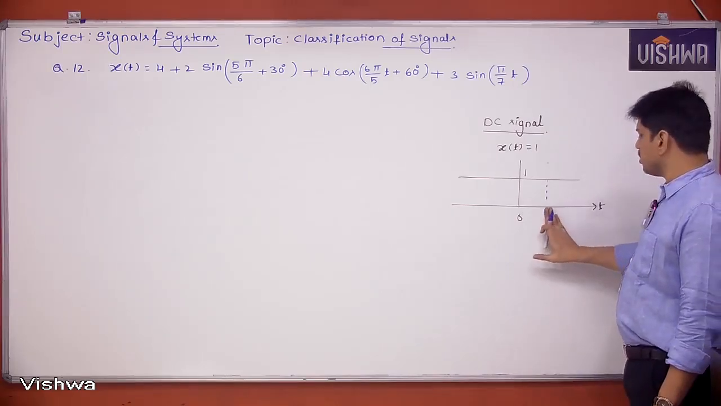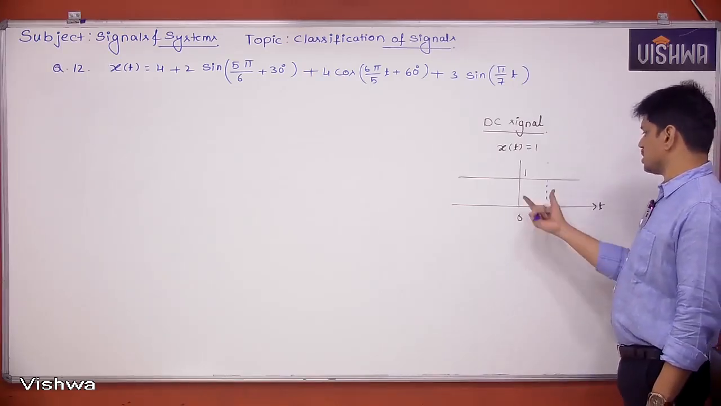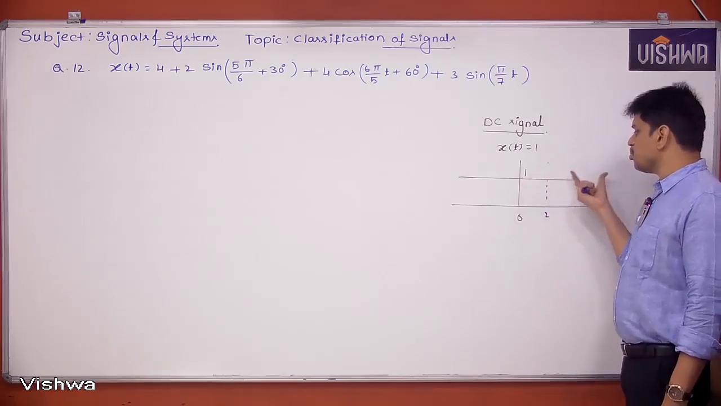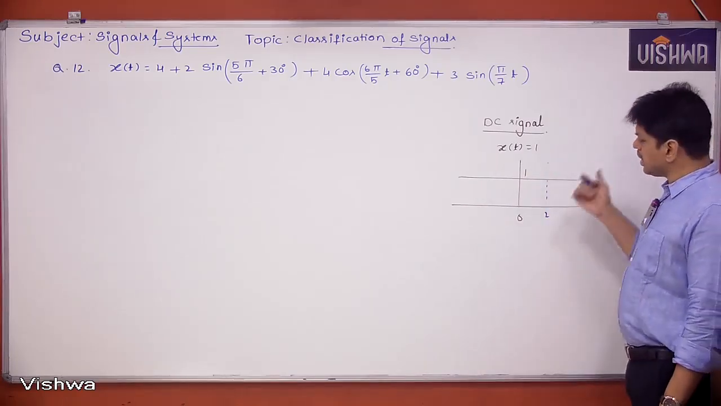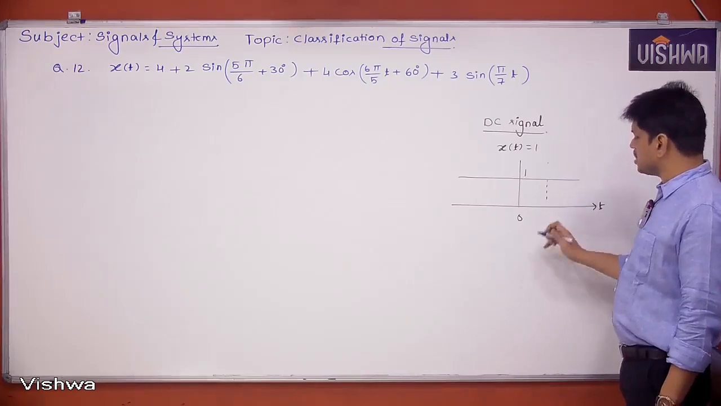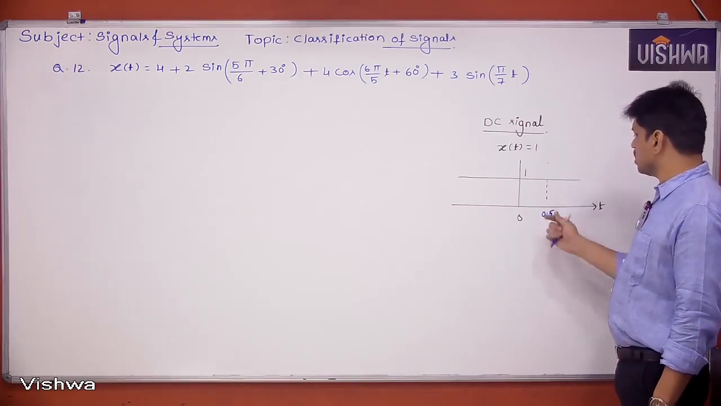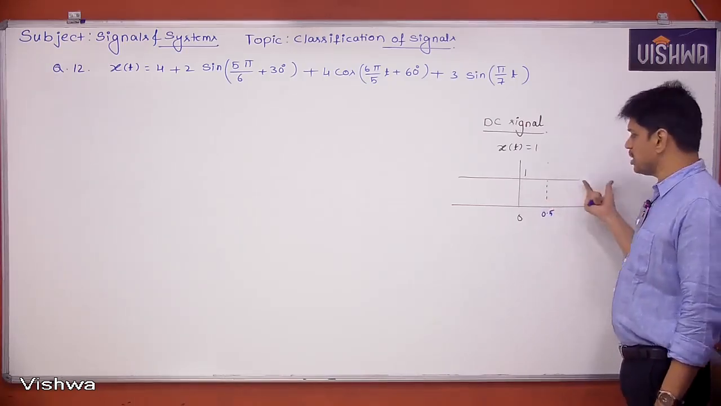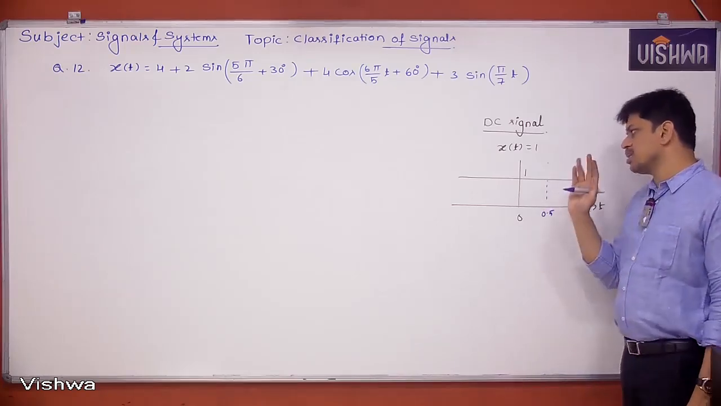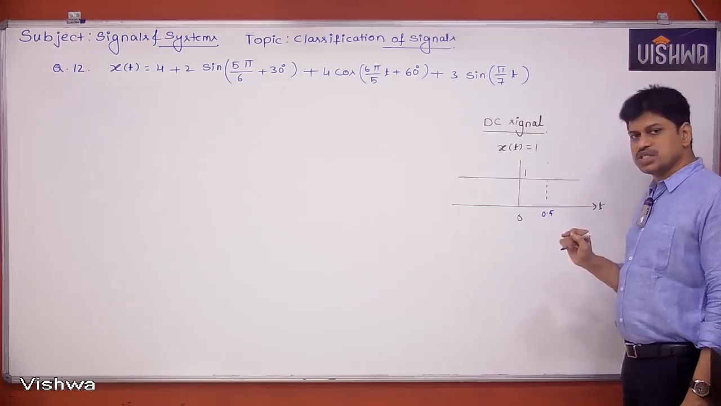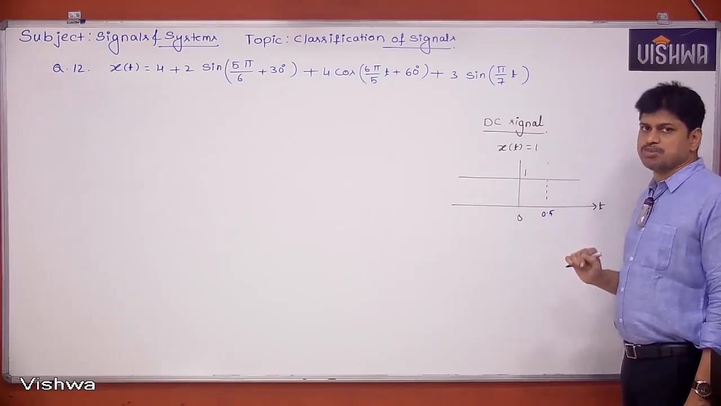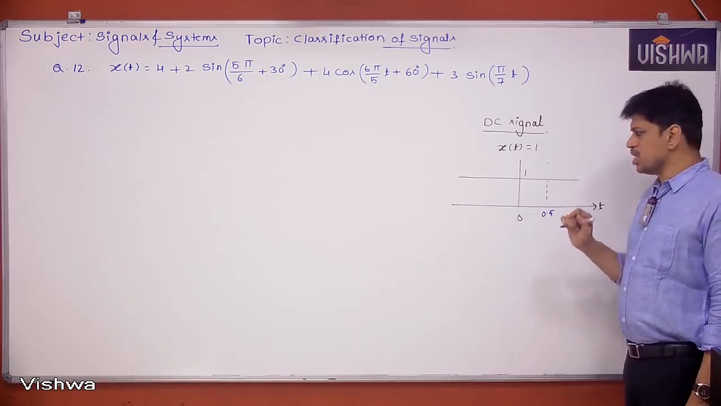Suppose instead of 1 second, I take 2 seconds and keep on repeating them, can I get the original signal? Yes, I can get it. So you can take any value of time, let's say 0.5 seconds. If I take this and keep on repeating it, I can get it. So I can say a DC signal is, no doubt, a periodic signal. But you have to remember, with an undefined period. That means there is no such single period.